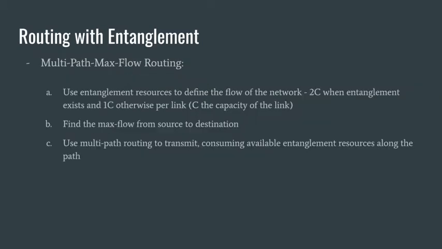Another possibility for routing with entanglement is to use multi-path routing based on max flows. Here we can construct a flow graph in the network using the number of entanglement resources available as the basis for setting the capacities on the link. Once the capacities are calculated, a max flow from source to destination is performed, and the flow paths are used for routing.